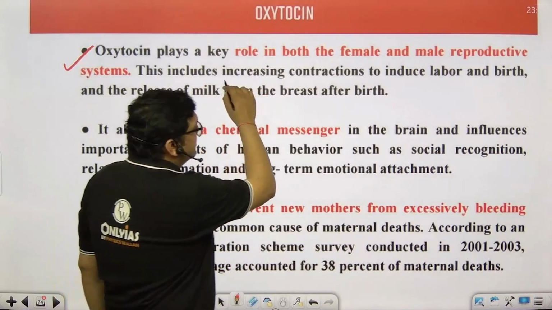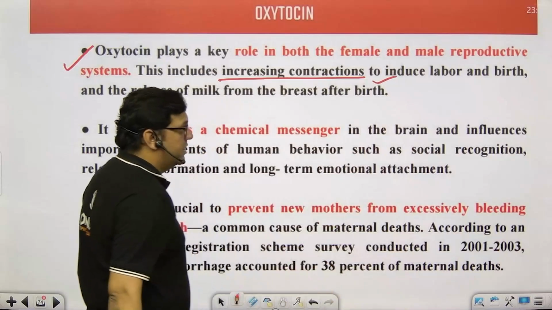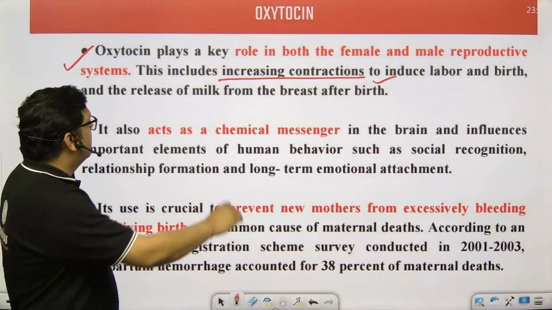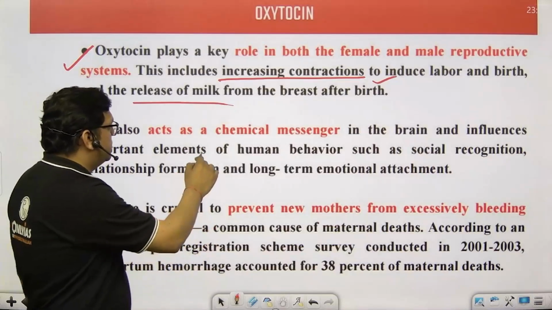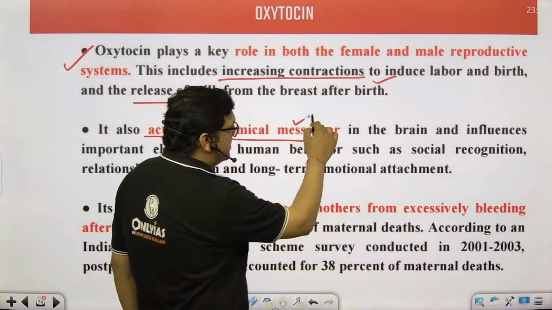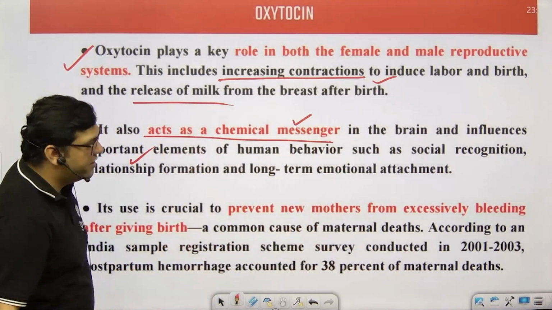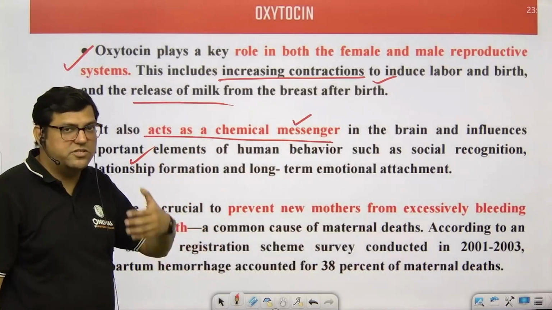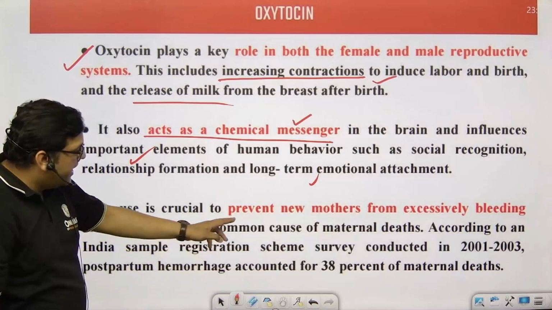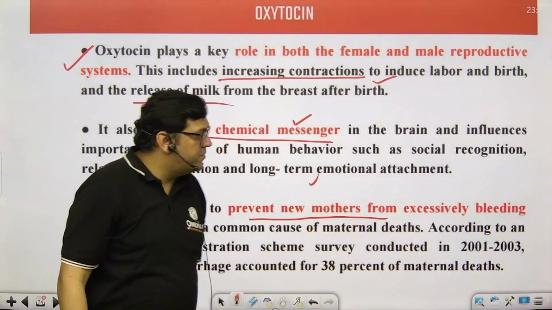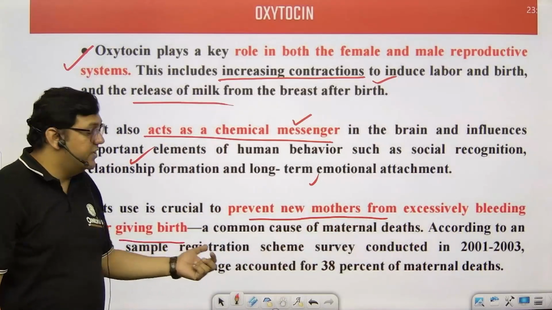In females, there are increased contractions during labor where this is used, and during lactation, the feeding of a baby, there also it is used. It acts as a chemical messenger in the brain that influences important elements of our behavior, social interaction, connections, bonding, emotional attachment, all those things. And it prevents new mothers from excessive bleeding after giving birth.